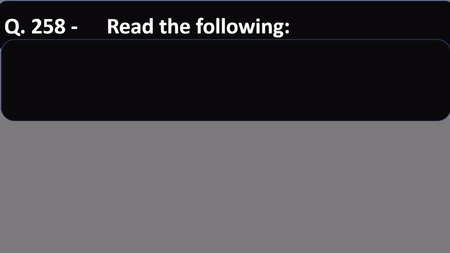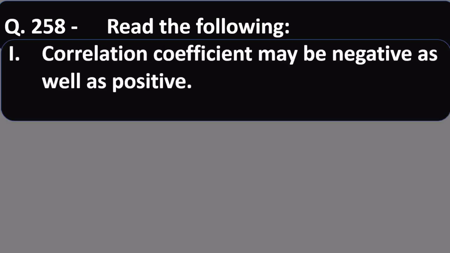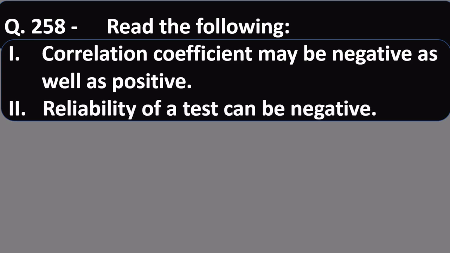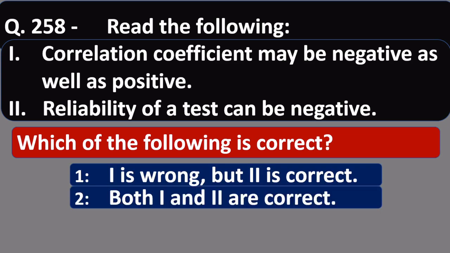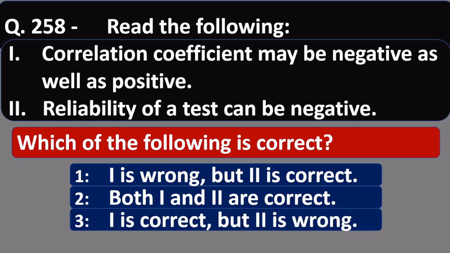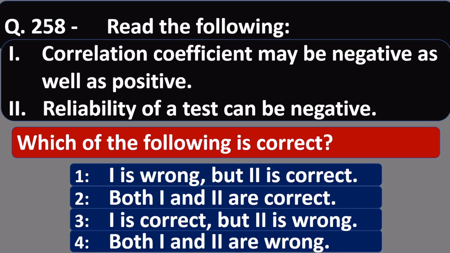Question 258. Read the following. Statement 1: Correlation coefficient may be negative as well as positive. Statement number 2: Reliability of a test can be negative. Which of the following is correct? This is the question. Number 1, 1 is wrong but 2 is correct. Number 2, both 1 and 2 are correct. Number 3, 1 is correct but 2 is wrong. Number 4, both 1 and 2 are wrong.